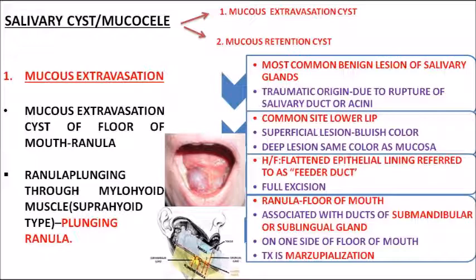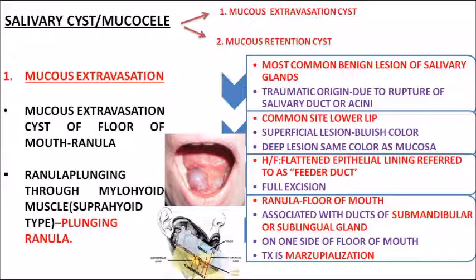But when there is extravasation, when there is a breakage in the ductal pathway, there could be outflow of the saliva which was supposed to be coming through that pathway. It is getting deviated to some other area. That particular type of cyst which originates is called a mucus extravasation cyst. And a mucus extravasation cyst which is seen in the floor of the mouth is called a ranula. That is the first picture. The first picture is showing you a ranula, the cyst seen in the floor of the mouth.